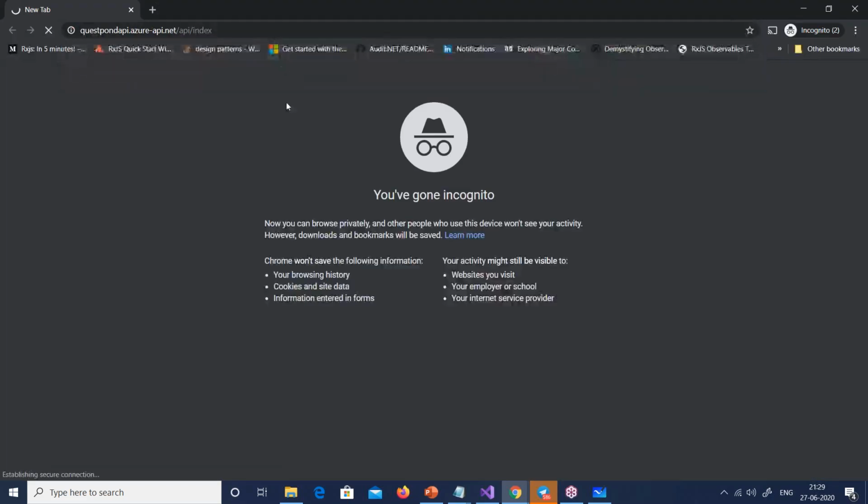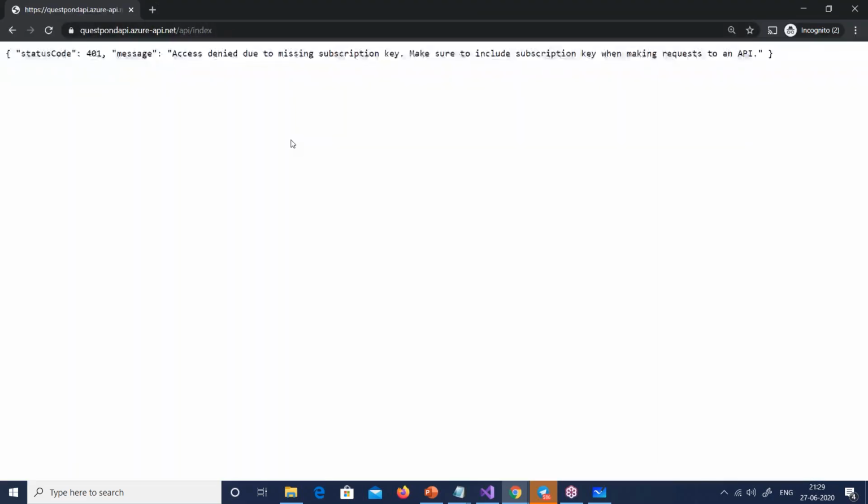Because let me try to go in incognito mode. If I try, oh, that's good. That's what I want, right? So you can see now I'm getting protected out here. At this moment I'm logged in into my application, into my portal, so I'm able to call this. But if you're calling from outside like this, for example Azure API.net/index, it says no, please either give me the key or give me something. You can't make a naked call like this, right?